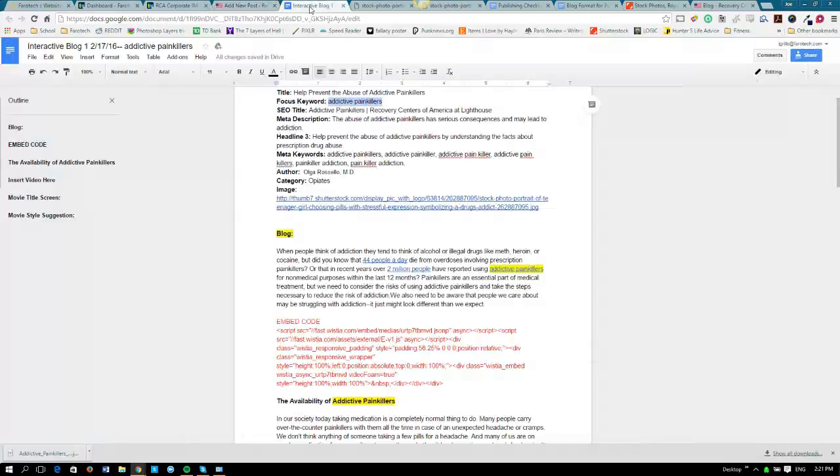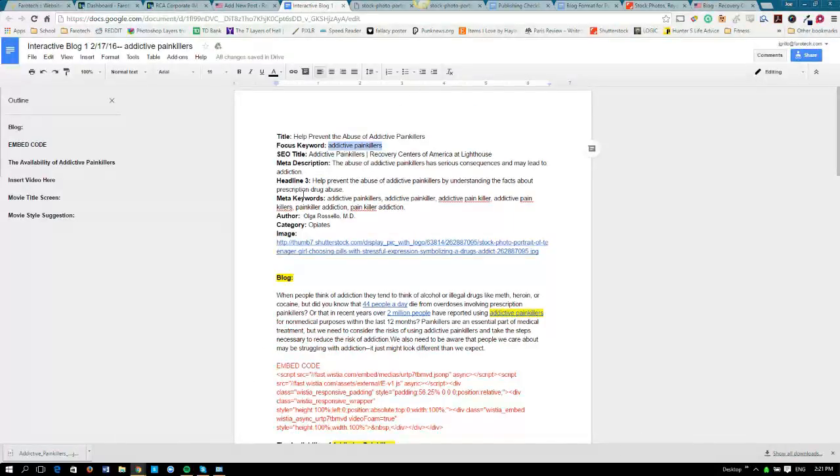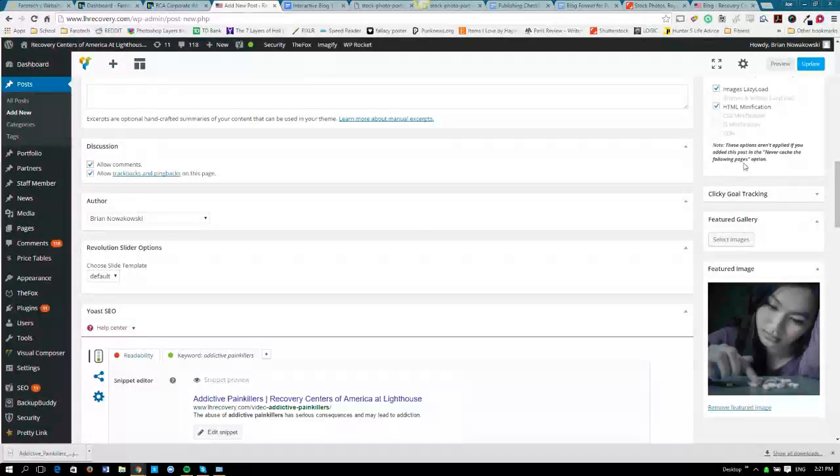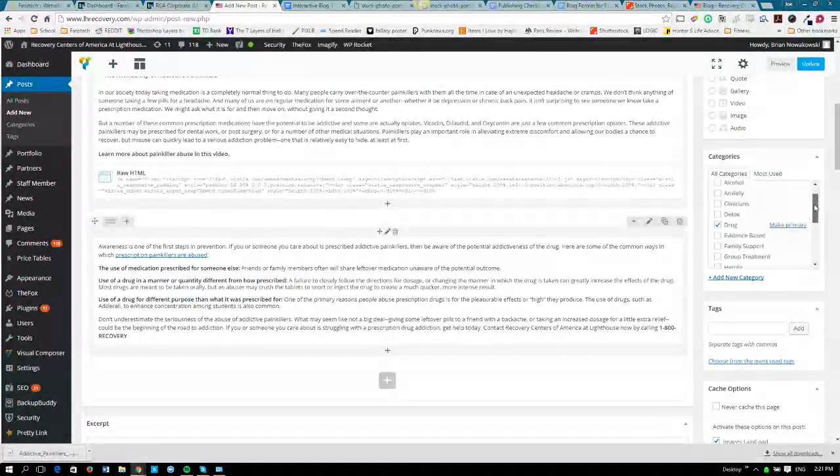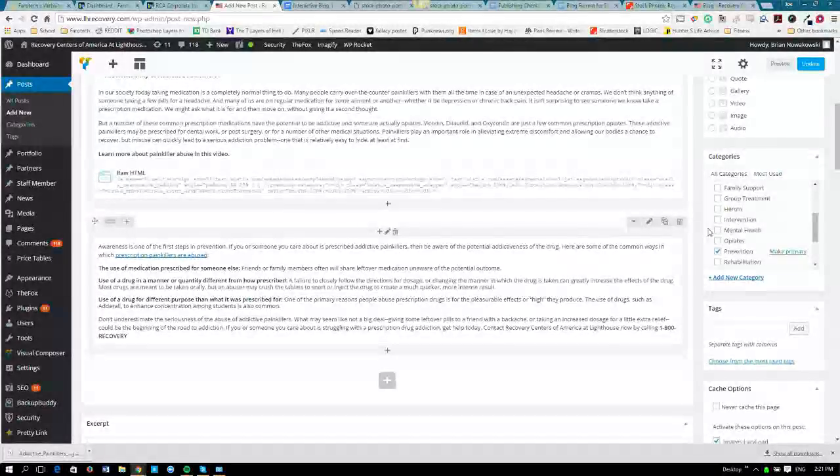The last thing is there is an author specified in here. Oh, and it looks like they added the category of opiates. So we want to make sure we get that in there too. You always want to double and even triple check everything you do. There's so many moving parts to this, and there's so many other things to think about. It's easy to miss very small things like that.